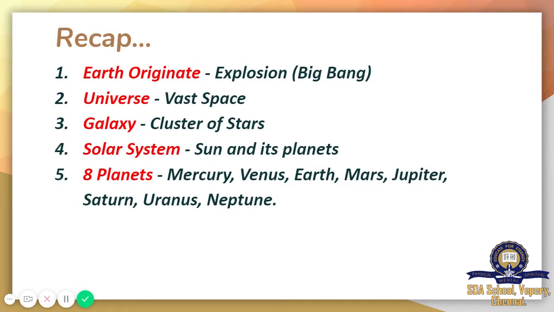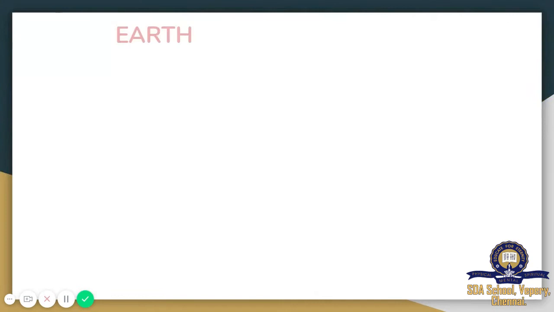And we learned about the solar system. Solar system consists of the sun and its planets. So how many planets are there in the solar system? There are 8 planets. What are they? Mercury, Venus, Earth, Mars, Jupiter, Saturn, Uranus and Neptune. So all these we saw in the previous class. Now let's continue with our class. Today we are going to learn about Earth.